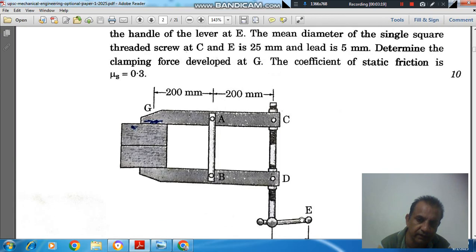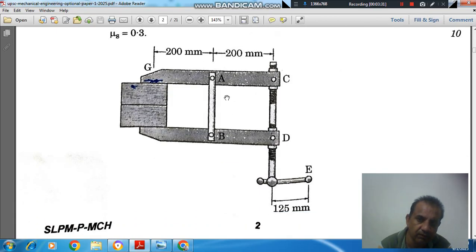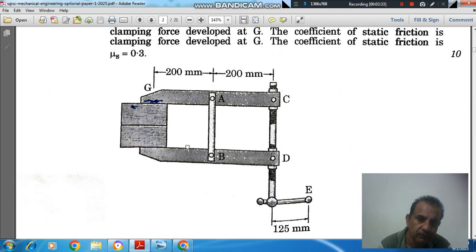So this is the figure given. This is E, and diameter of this threaded screw is 25 mm and lead is 5 mm. This dimension is 125 mm. This is 200, this is 200.